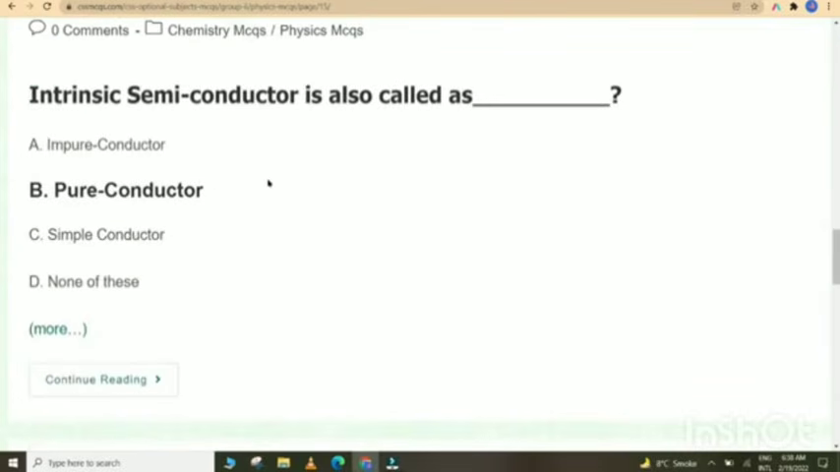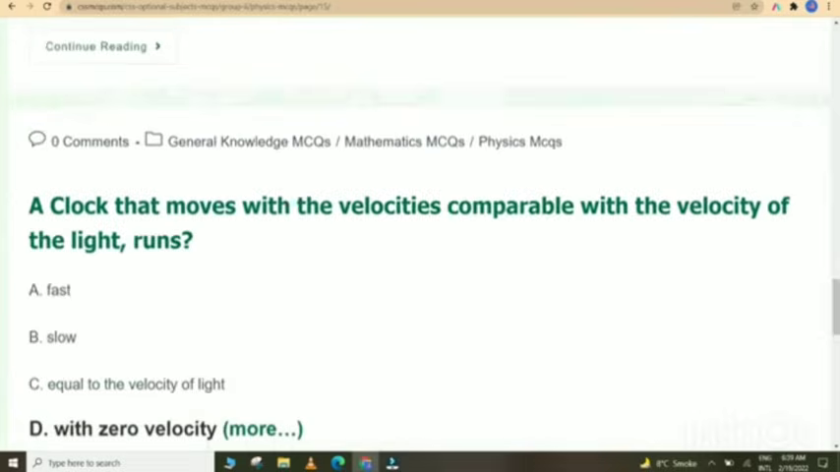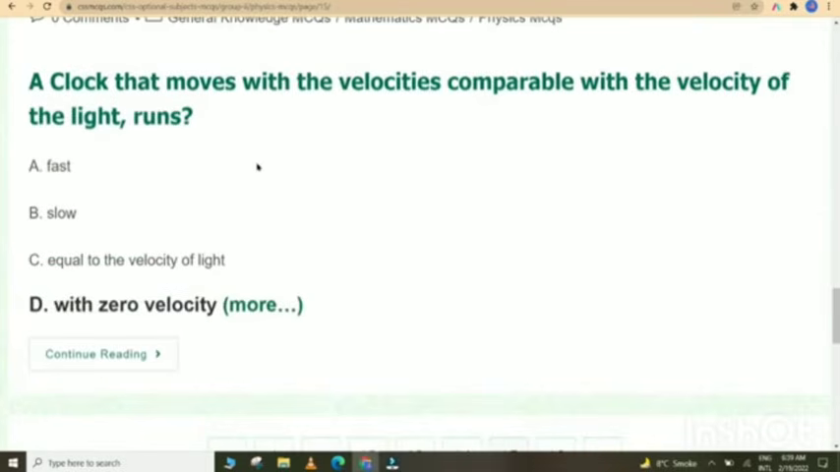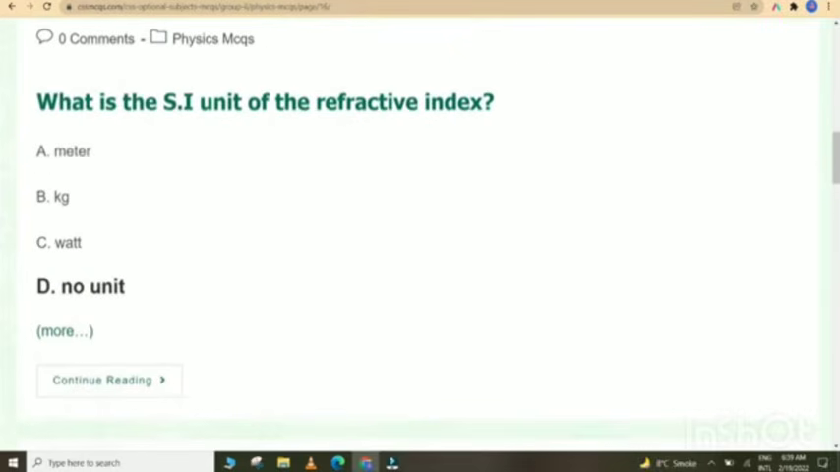Intrinsic semiconductor is also called as pure conductor. In physics, Sir Max Planck got Nobel Prize in 1918 for his work on energy quanta. A clock that moves with velocities comparable with the velocity of light runs with zero velocity. Radar captures which rays? Radio rays. What is the SI unit of refractive index? No unit.